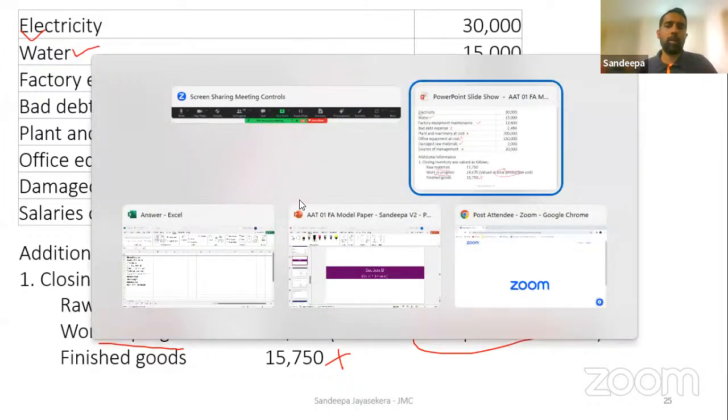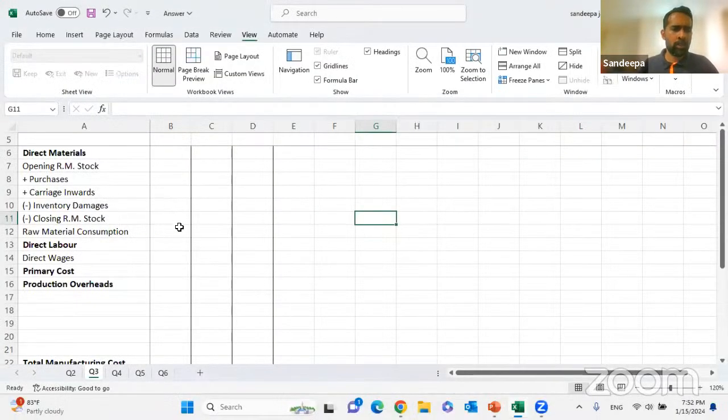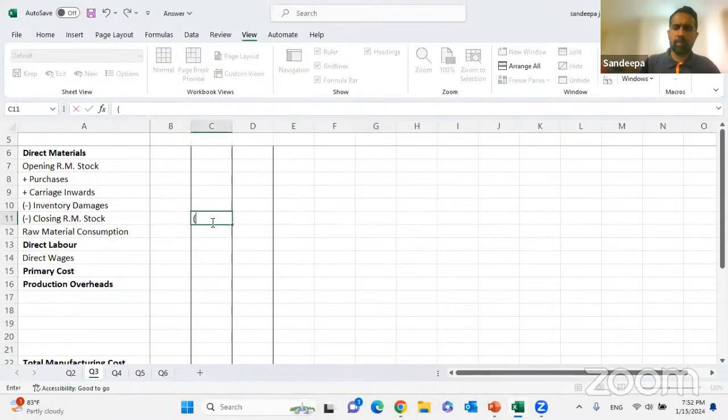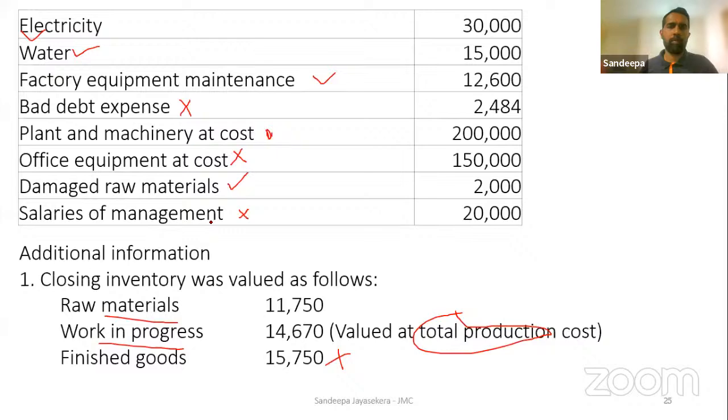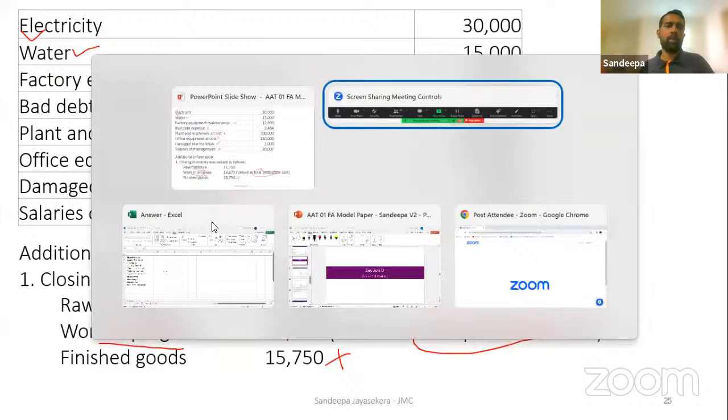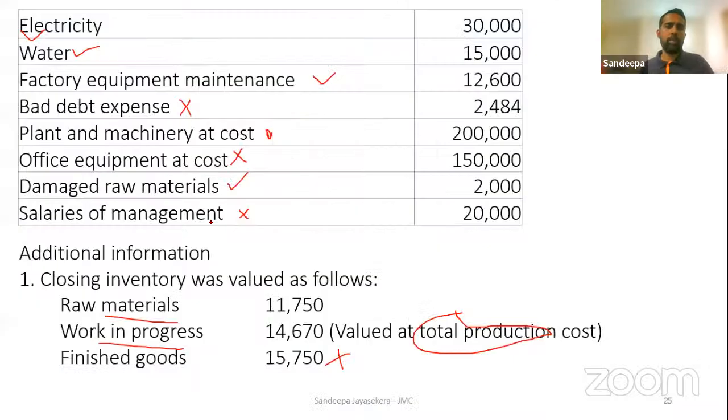So let's deduct it from the manufacturing account. Look, it says closing raw material. Deduct 11,750. 11,750. Right? 11,750. Right. Then look at the work in progress valued at the total production cost.